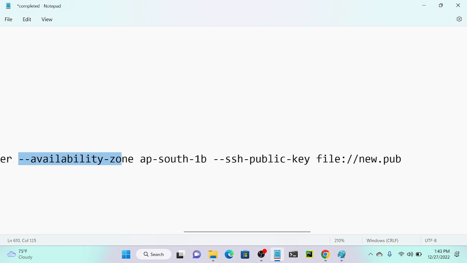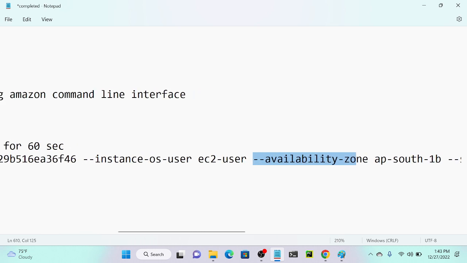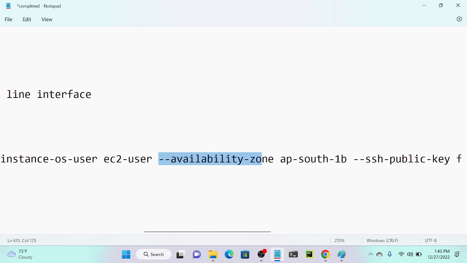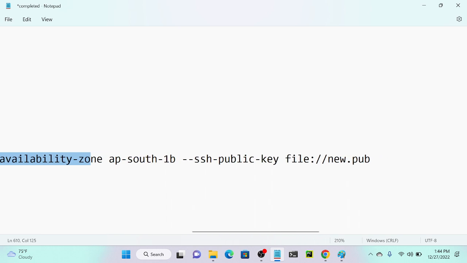Availability zone ap-south-1b, instance-os-user ec2-user, then availability-zone ap-south-1b. For example, if you created a virtual machine in us-east-1, then you have to select the availability zone us-east-1a, 1b, 1c, 1d like that, wherever you created it. Next, ssh-public-key, where you select your file name. I'll show you how we can do that.